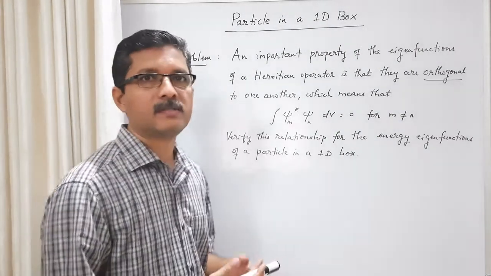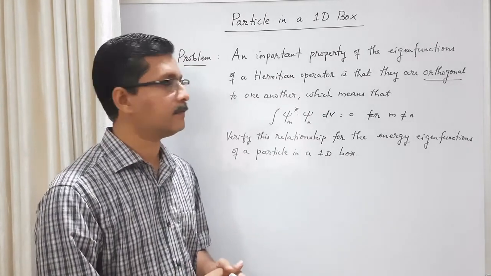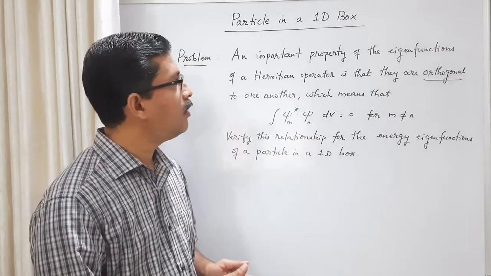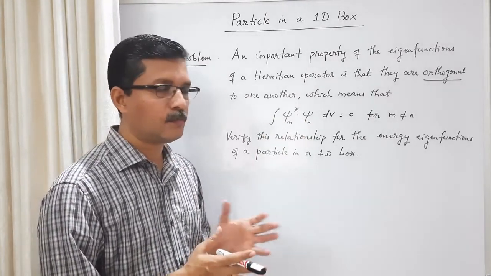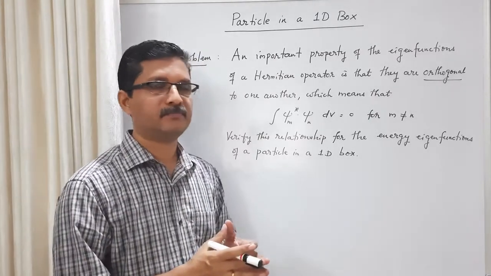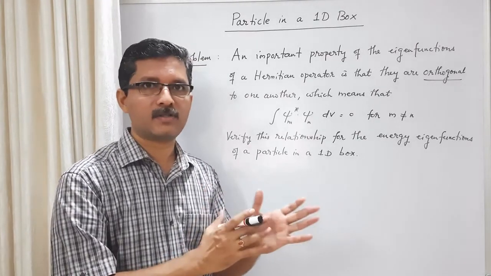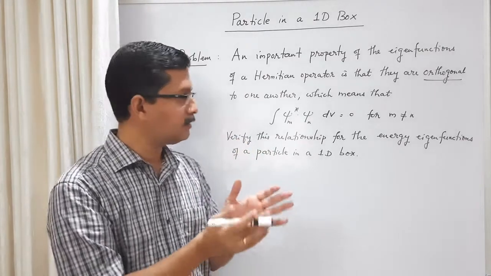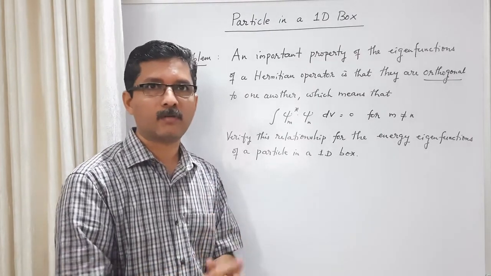See, all the operators that we use in quantum mechanics, all the operators that we have encountered, are Hermitian operators. There is a result that eigenfunctions of a Hermitian operator are orthogonal to one another. This orthogonality is a generalization of the idea of perpendicularity. So if eigenfunctions are mutually orthogonal, it means they are mutually perpendicular, but it's a generalization of this idea. We cannot visualize them just like two vectors perpendicular to each other, but the idea is a generalization of mutually perpendicular vectors.